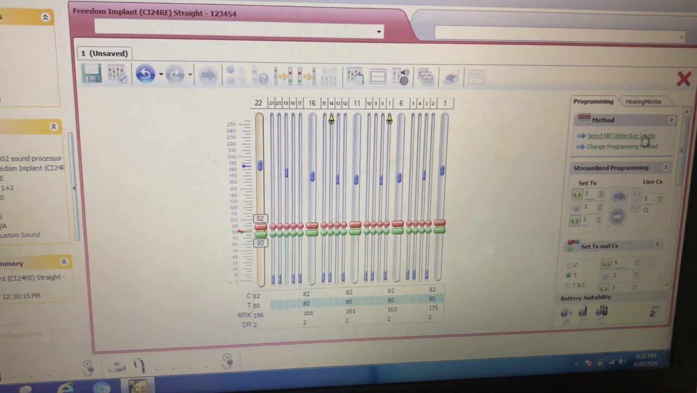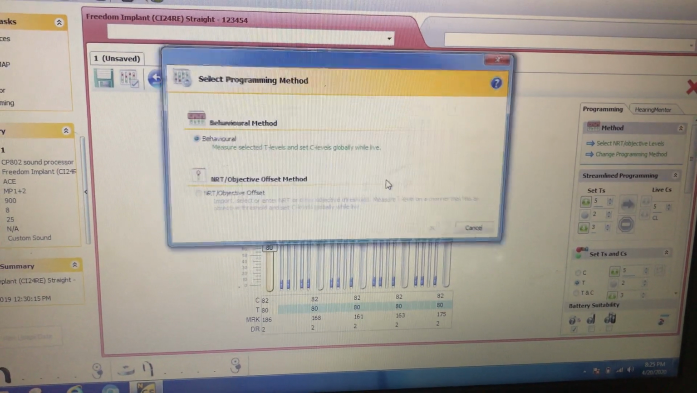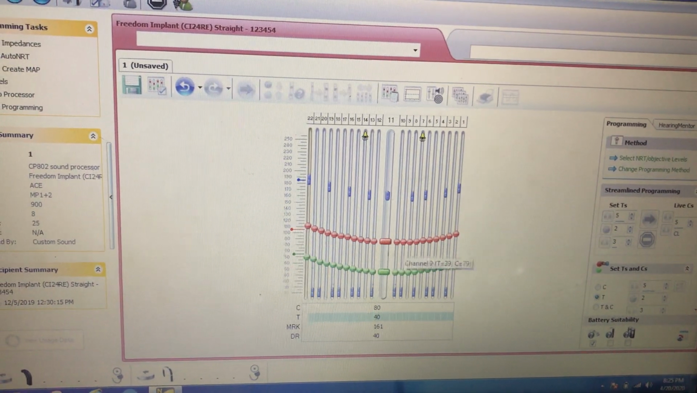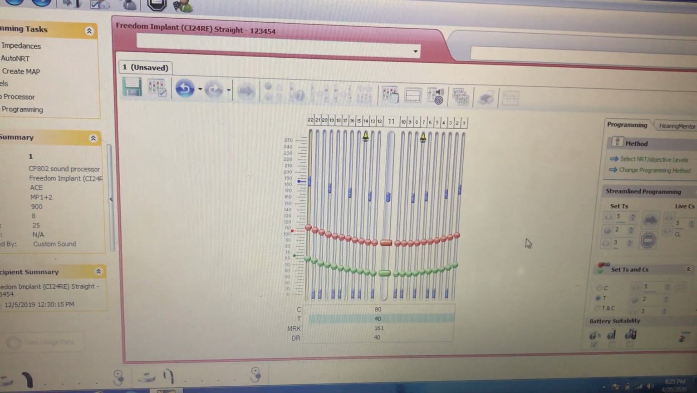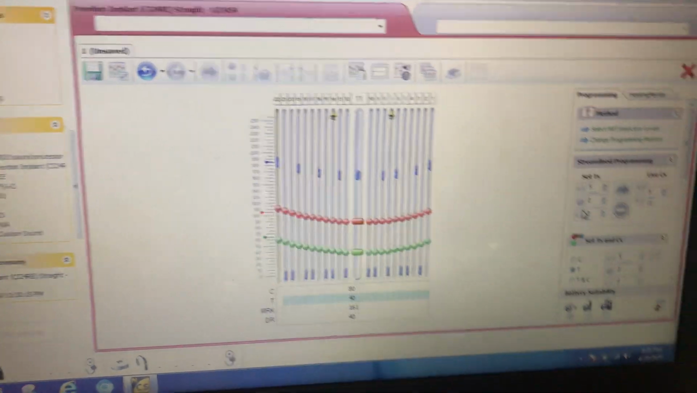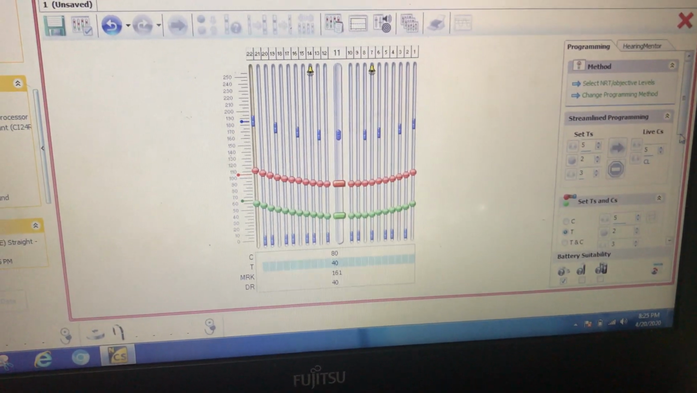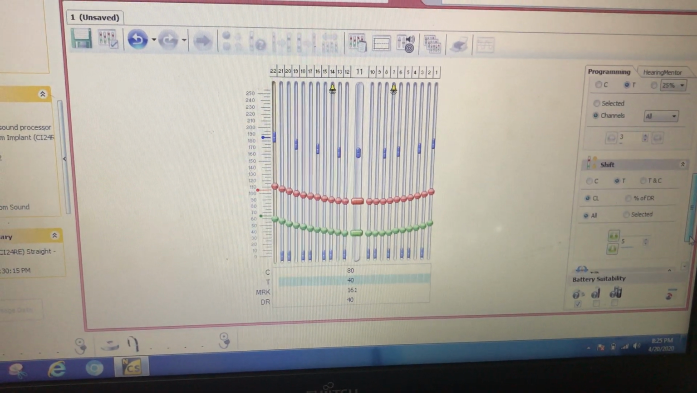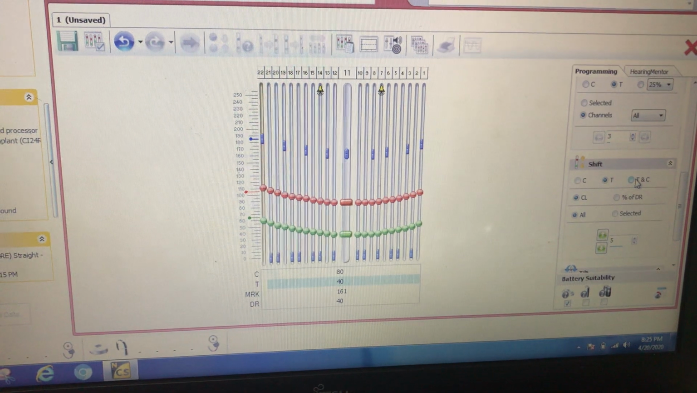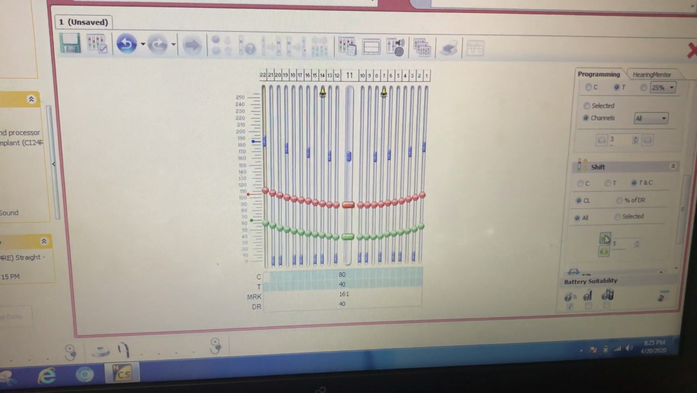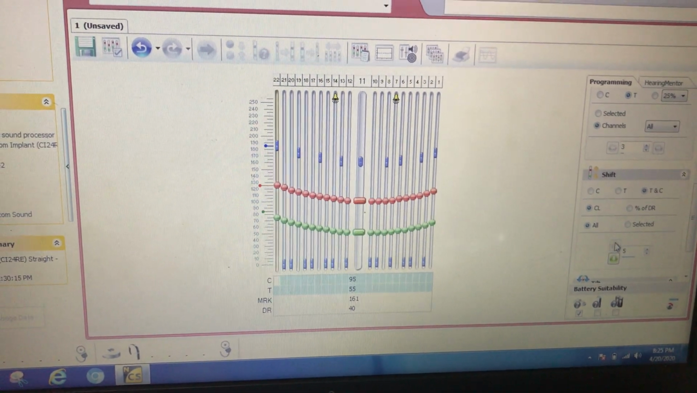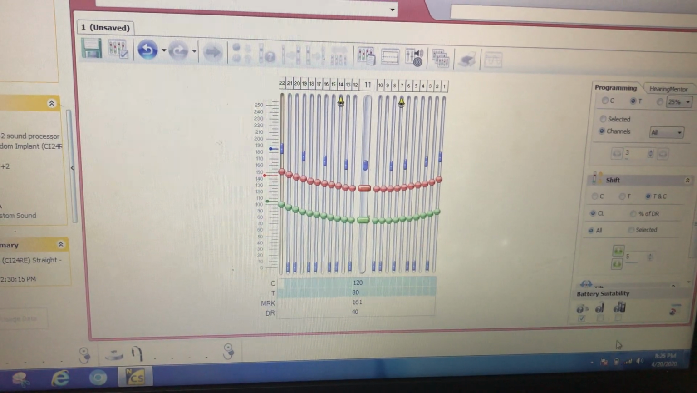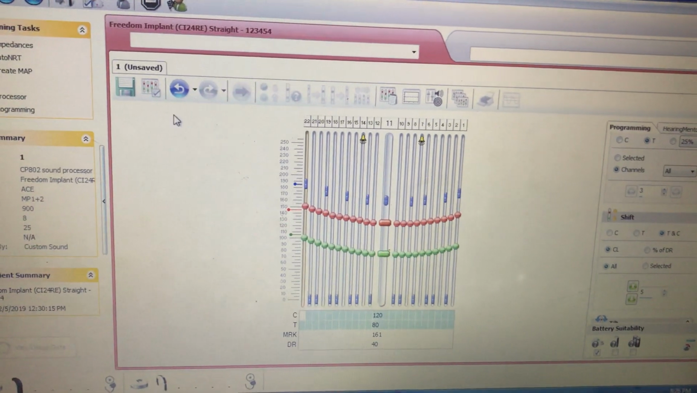I would go again to change programming method, say NRT offset, I say okay. It will take the map like this, and I would have to go and shift the TNC values, shift the TNC values depending on where I want the map to be. Somewhere close to that. Look at where your NRTs are and stay a little lower than that. And then you save it.